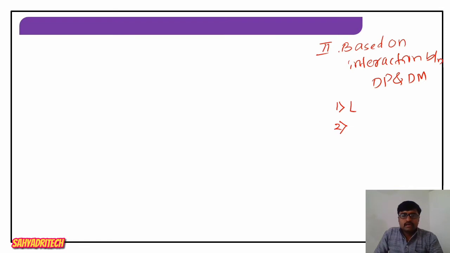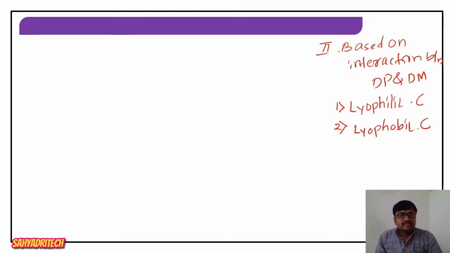Lyophilic colloids, and the second one, lyophobic colloids. So based on the interaction between dispersed phase and dispersion medium, colloids can be classified into two types: lyophilic colloids and lyophobic colloids. Further, we have defined it.